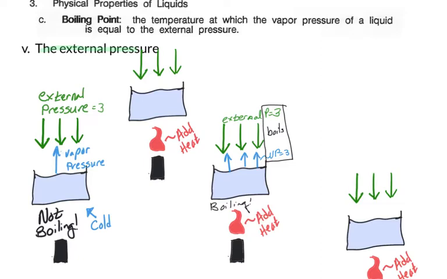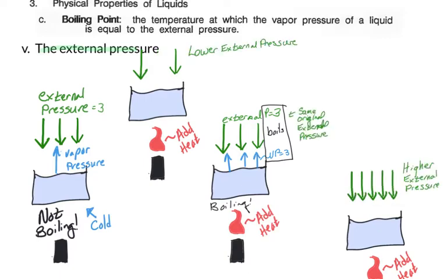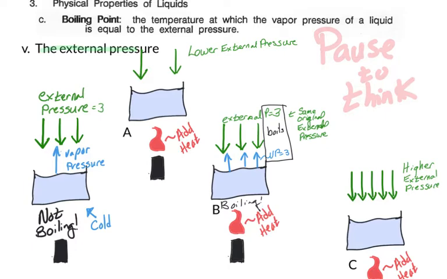So right now I've got three arrows pointing down. That's my external pressure. I'm going to make this one with just two pointing down, and I'm going to make this one with five pointing down so that we can see the variation. So with the three, we needed to add heat in order to get to the right vapor pressure. Which of these three, A, B, or C, do you think needs more heat? And which one do you think needs less heat? Pause the video while you think about it.